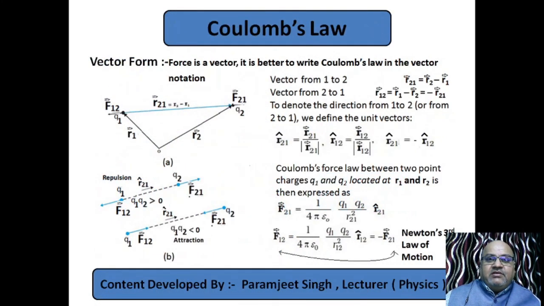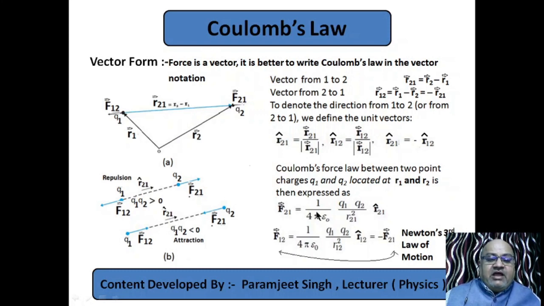So see, now F21 has become vector F21 because we have added direction through the unit vector R21. Second, F12, force on 1 by 2, vector F12, is now a vector. This part is magnitude and this is direction, R12.